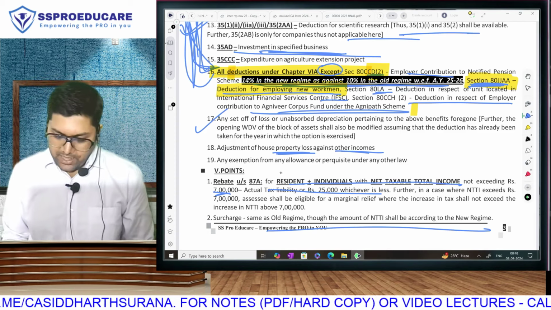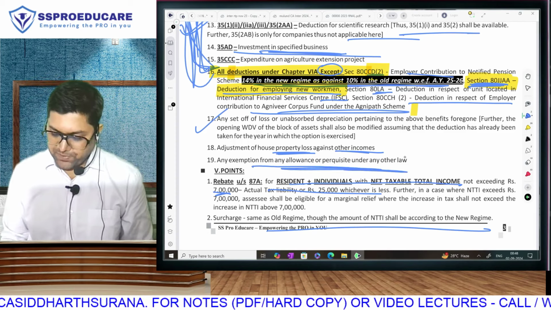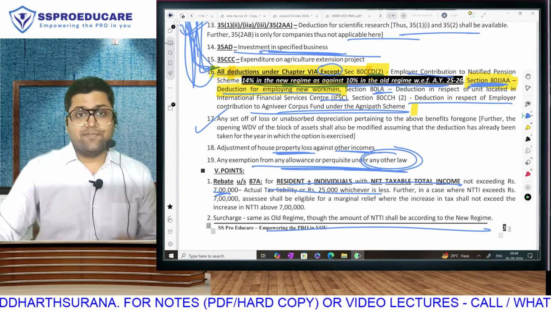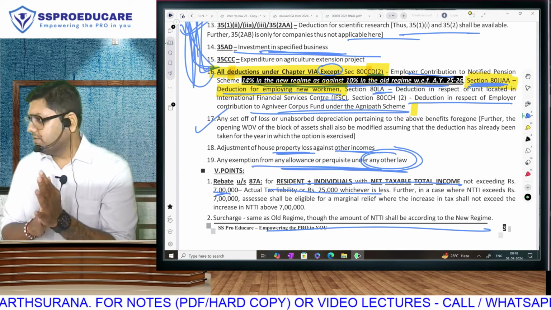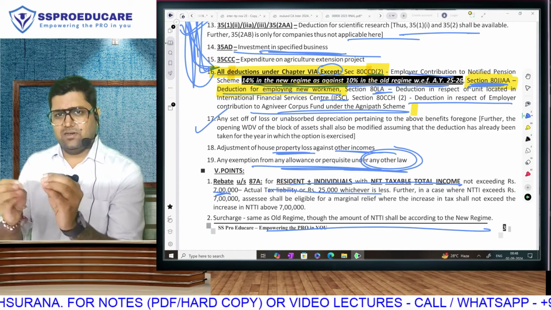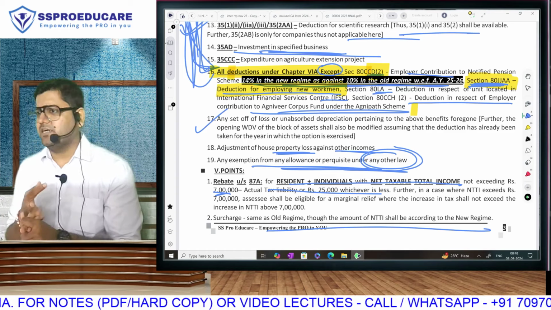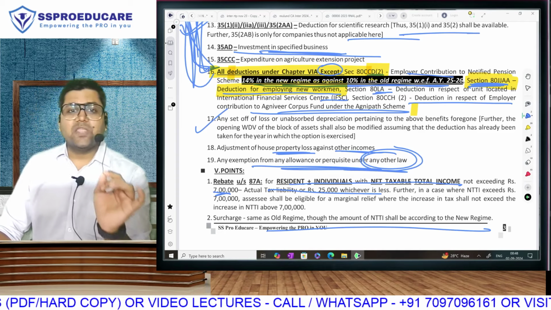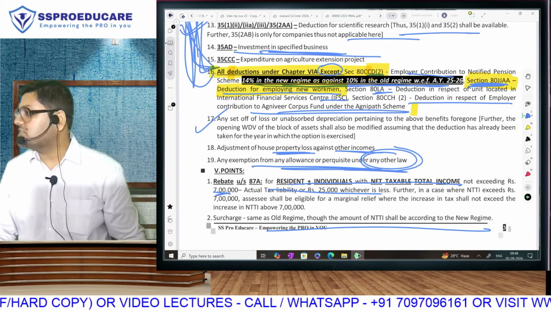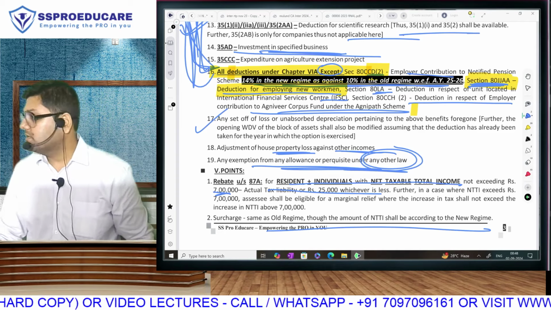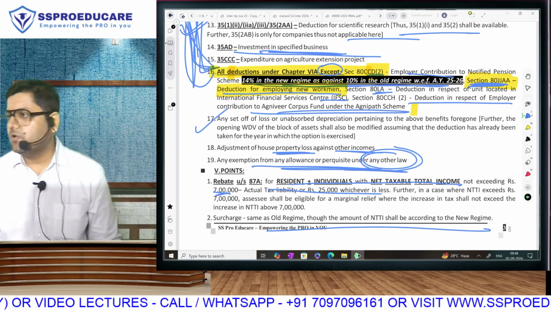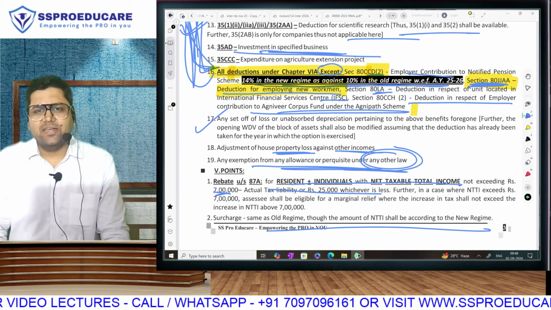And last, any exemption of any allowance or perquisite under any other law. So that way, it's a salary-related tax benefit. But if you have some idea about a law called Payment of Gratuity Act or Industrial Dispute Act, under which there are some exemptions given. So there was gratuity ka exemption given under Payment of Gratuity Act. There was something called retrenchment compensation under Industrial Dispute Act. So these are exemptions given under other law. In new regime, all these exemptions will not be allowed. Salary related, so for final it is less important.